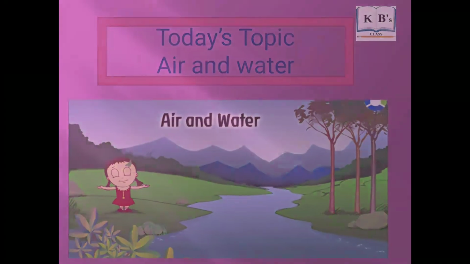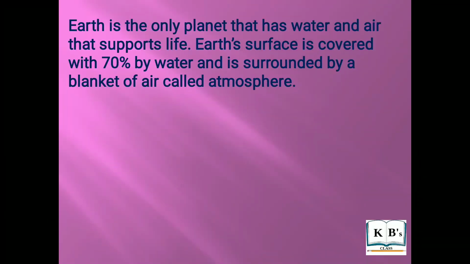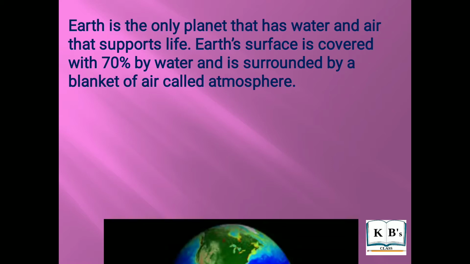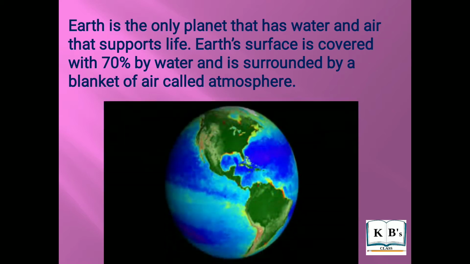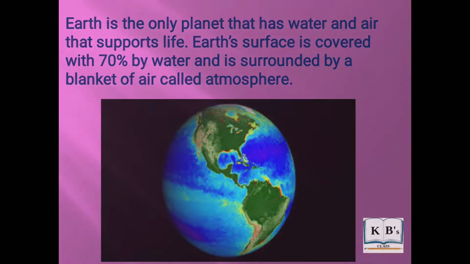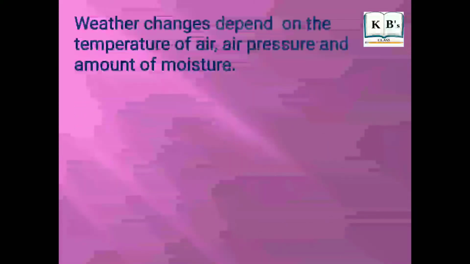As we already know, Earth is the only planet in the universe that has water and air which supports life. Earth is covered 70% by water and is surrounded by a blanket of air called atmosphere. The condition of atmosphere at a given time and place is known as weather. The weather keeps on changing.